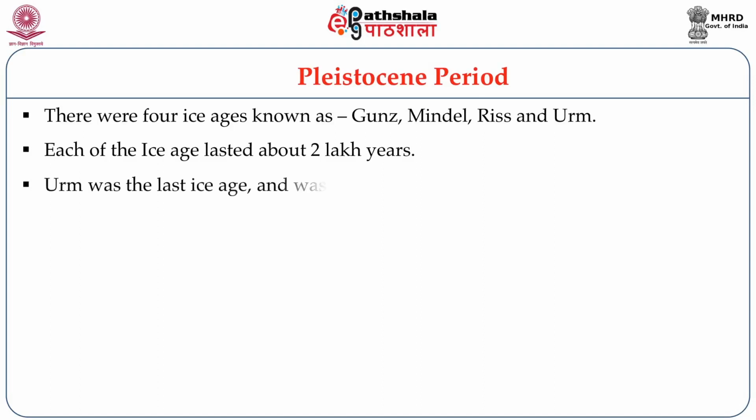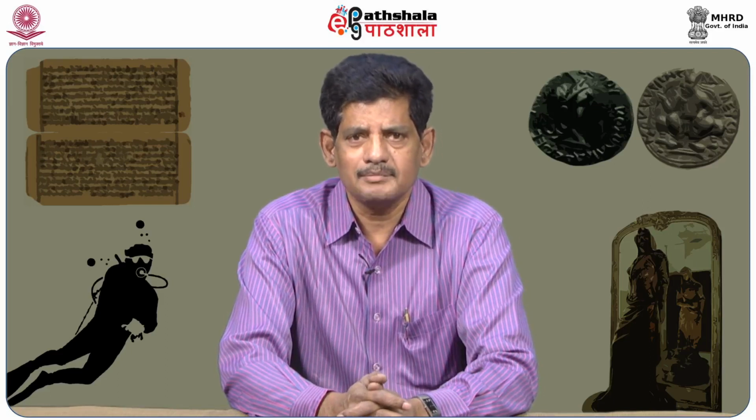And Wurm, being the last ice age, was succeeded by the next climatic period, that is the Holocene period, which is a warmer climatic condition. Scientists have given various reasons for these alternating climatic conditions, especially the dropping down of the temperatures on the Earth. So they have proposed different theories.